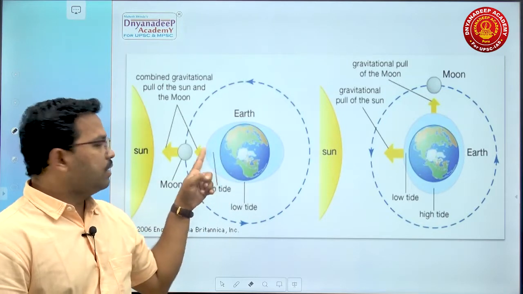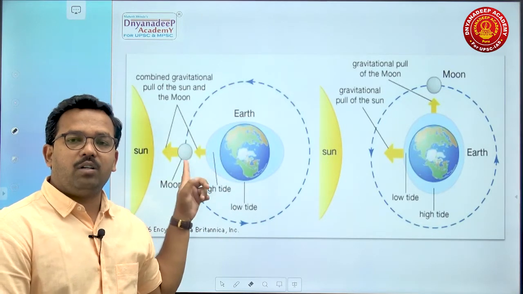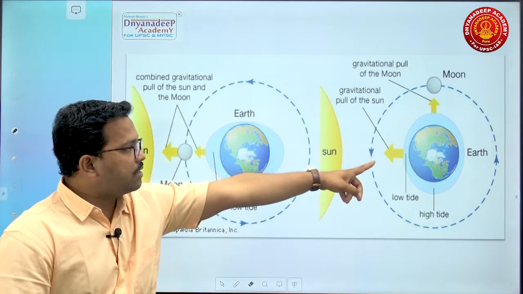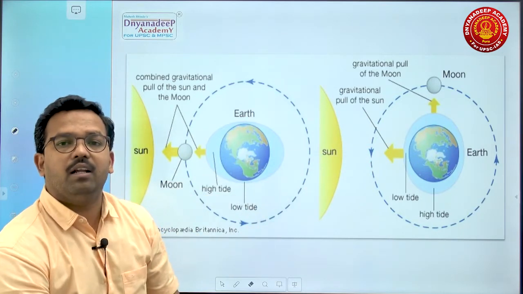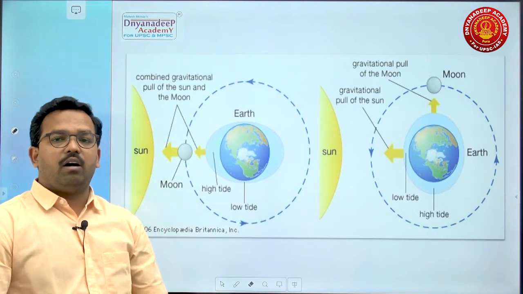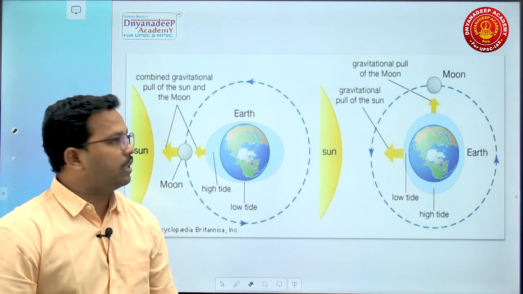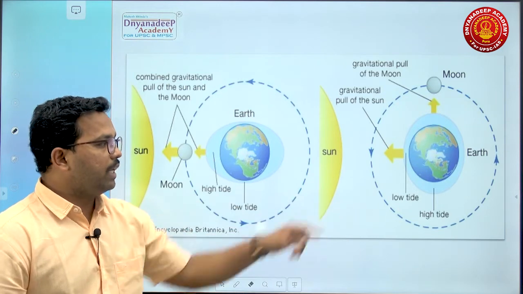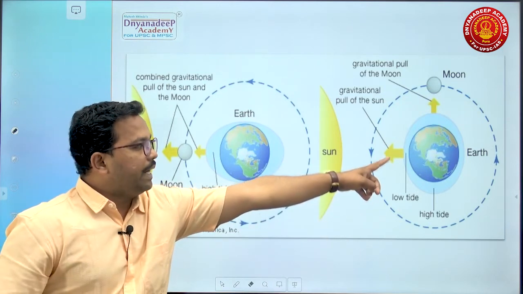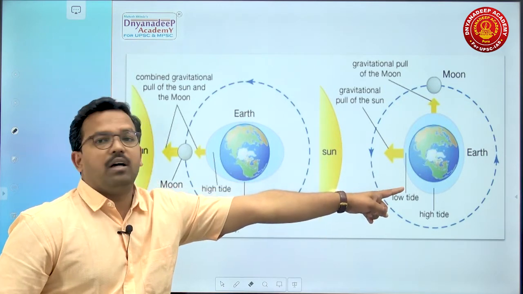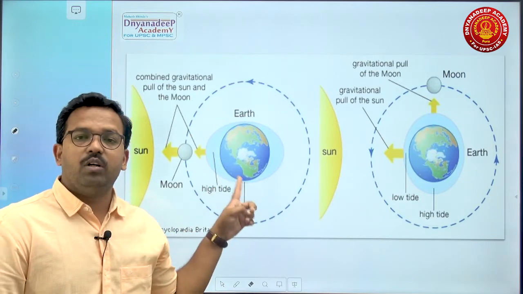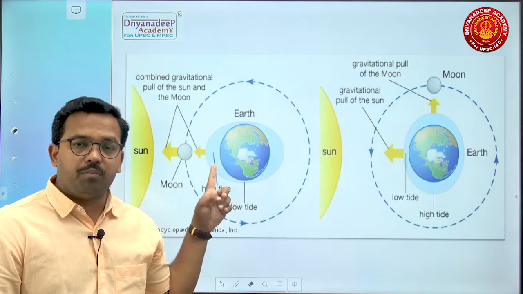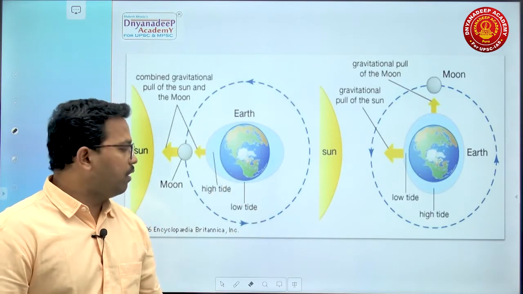In this case, Sun, Moon and Earth are on a straight line, whereas in this case, Sun, Moon and Earth are at 90 degrees to each other. So here it will be a high tide, low tide, high tide. So these are two important things: it is due to rotation of Earth, gravitational pull of the Moon and gravitational pull of the Sun.